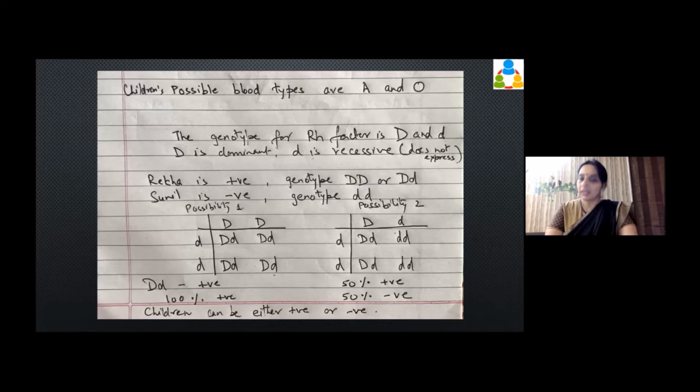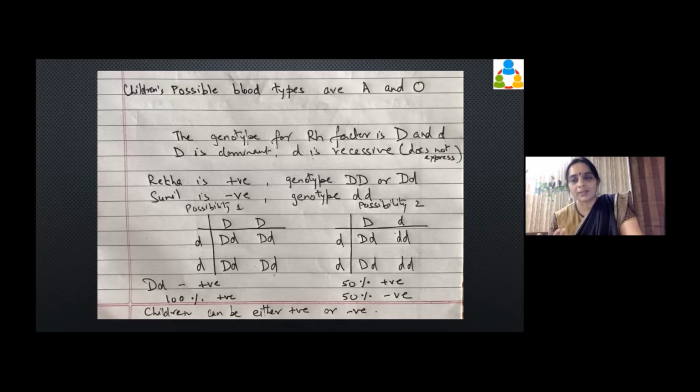But if Rekha is positive, but her genotype is capital D and small d, then we find that there are 50% who become Rh positive, 50% who can be Rh negative. Now, when I say 50%, 50%, what I mean is that each child has a possibility of 50% being Rh positive or Rh negative. Do you understand this?